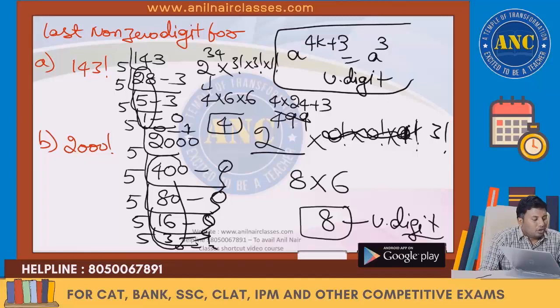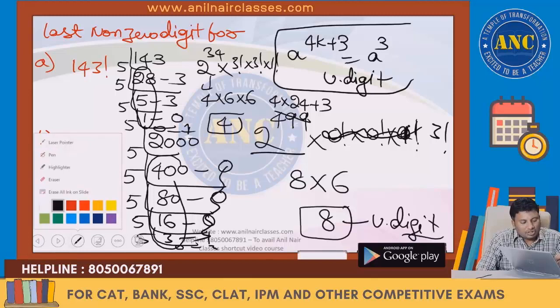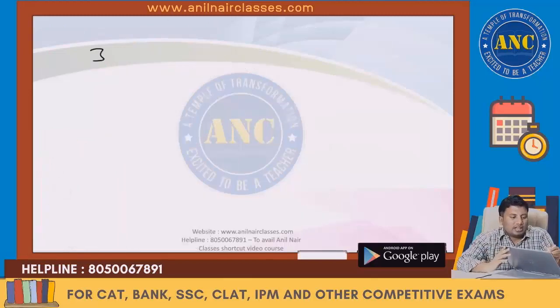Everybody. Then we will do last non-zero digits. Take your own numbers and try to do. Suppose the question is 37 factorial last non-zero digit.